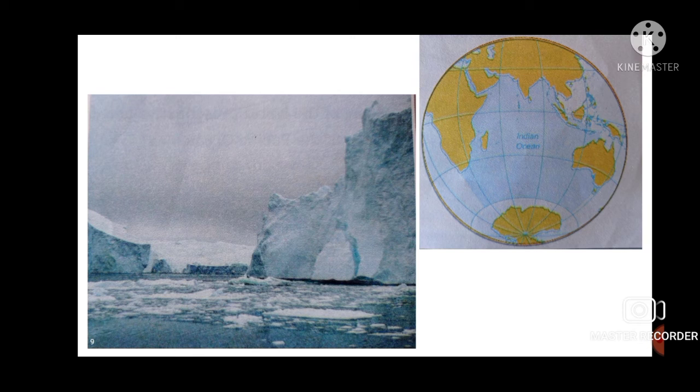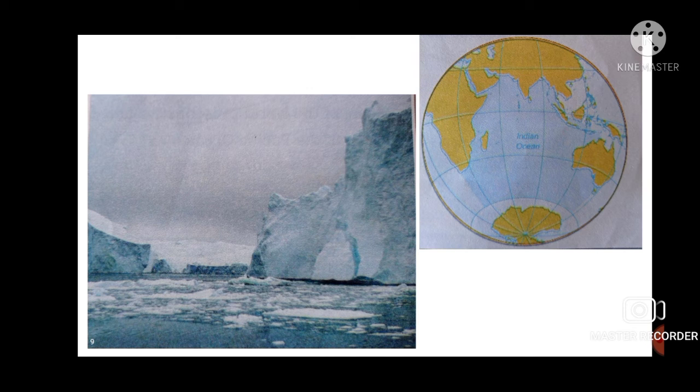First is the Pacific Ocean. The Pacific Ocean is the largest and deepest ocean in the world. It covers about 30% of the earth's surface. The largest land continent is Asia. The largest ocean is the Pacific Ocean. It covers about 30% of the earth's surface, right? It separates the two Americas from Asia and Australia.